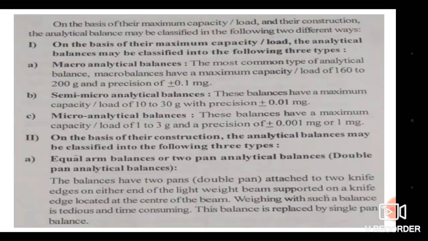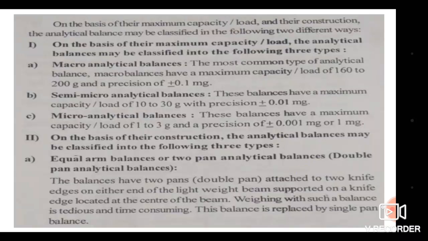So the two pan balances have two pans attached to two knife edges on either end of a lightweight beam supported on a knife edge located at the center of the beam. Weighing with such balances is tedious and time consuming. This balance is replaced by a single pan balance.